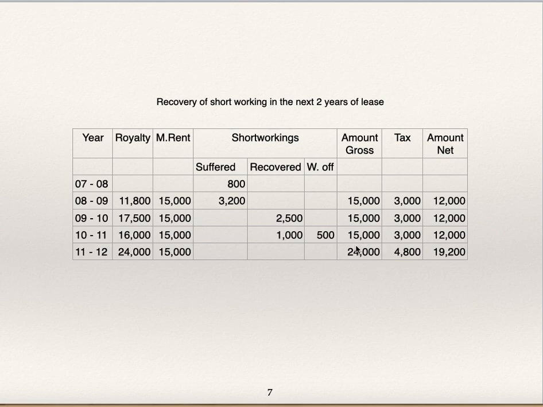Here 24,000. Nothing is suffered, recovered. So 24,000 is royalty. Royalty or minimum rent, whichever is more, is the amount payable. So 24,000. In this case, 16 minus 1, 15,000, 17,500 minus 2,500, 15,000, 11,800 plus 3,200, 15,000. Once this table is prepared, you can easily prepare the ledger accounts.